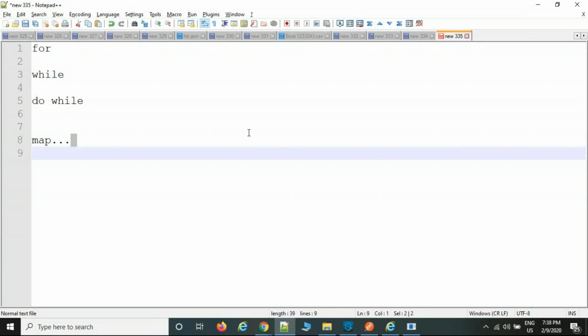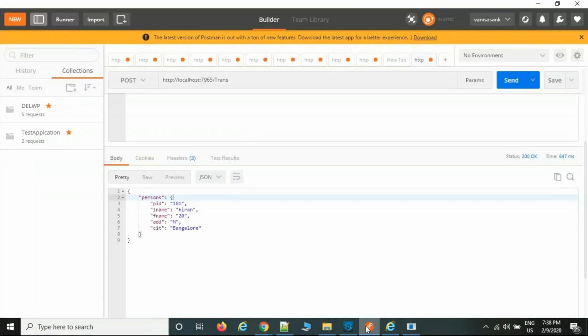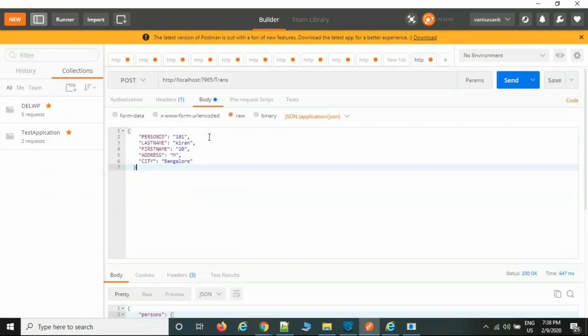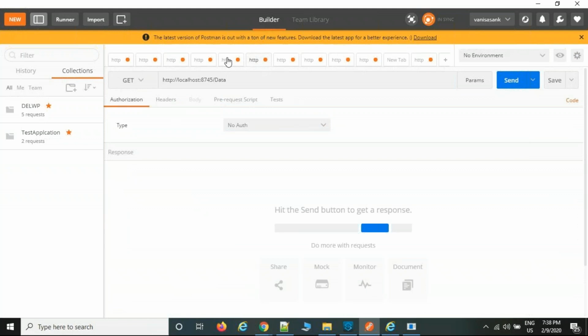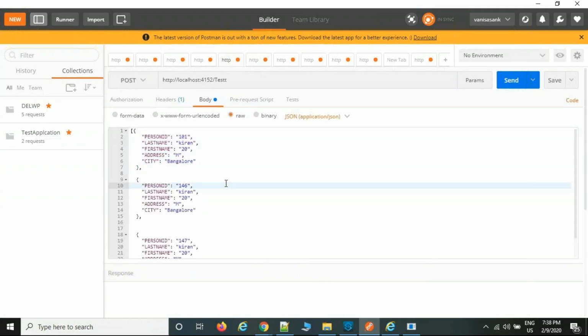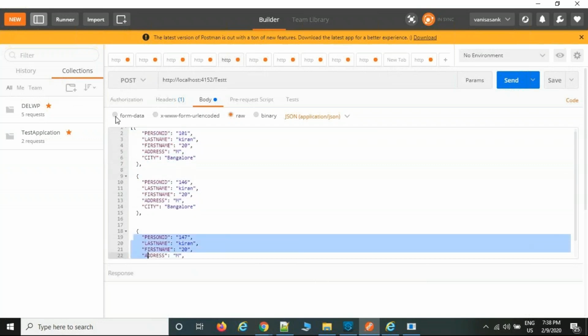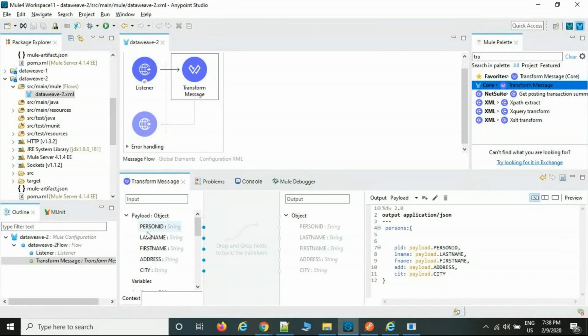Okay. Now the same example. I have a list of persons. I think I have a sample file. Example, this is the sample file. This is one set of person, this is one set of person, this is one set of person, and all within the brackets. Now, in the same way, if you want to write it in DataWeave, how do we write it? You are going to import the JSON only. How to write the loop, right?